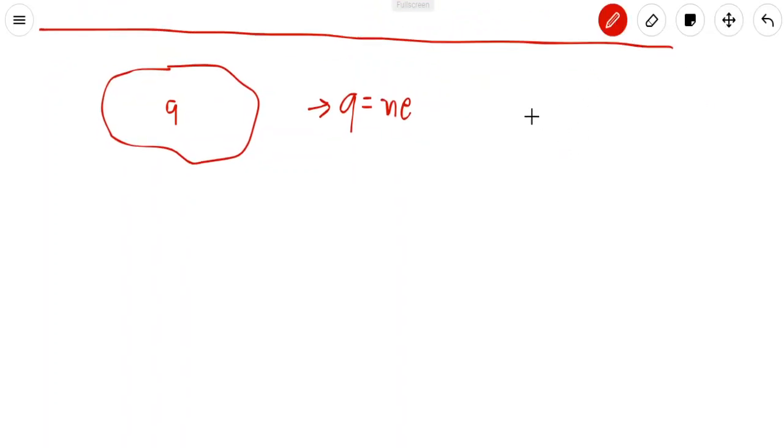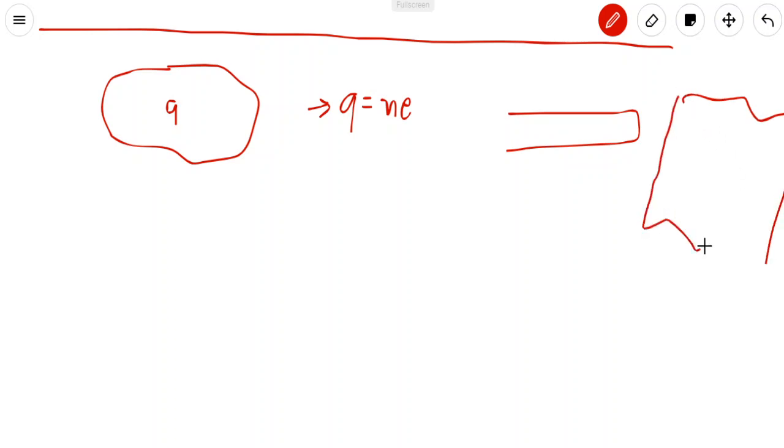Suppose we have a glass rod and a silk cloth. If we rub the glass rod with the silk cloth, then electrons will be transferred from glass to silk. We have seen that. Initially the glass rod has 0 charge, because of equal amounts of positive and negative charge, and the silk also has 0 charge.